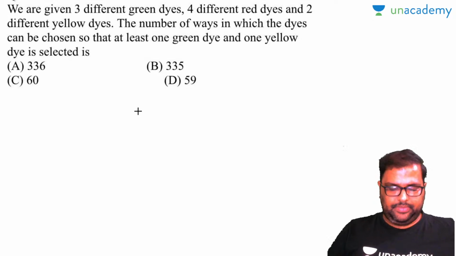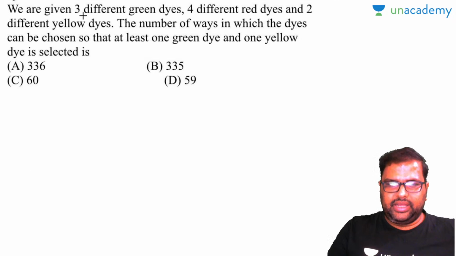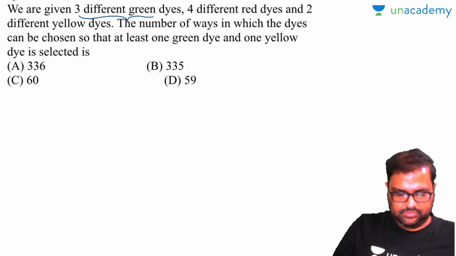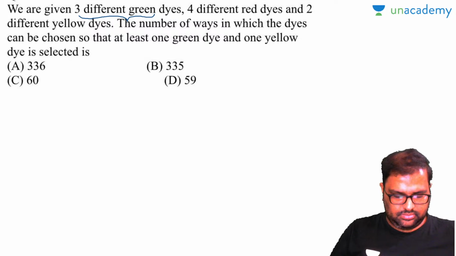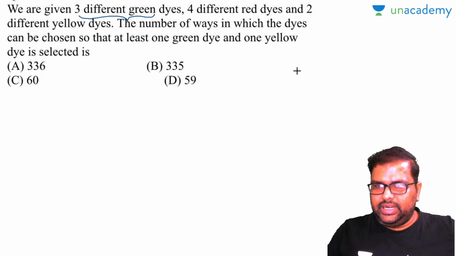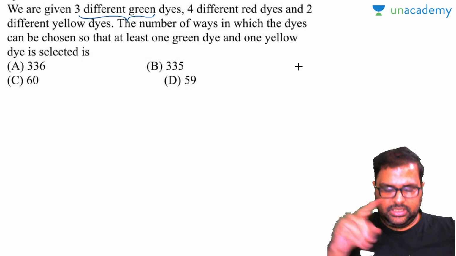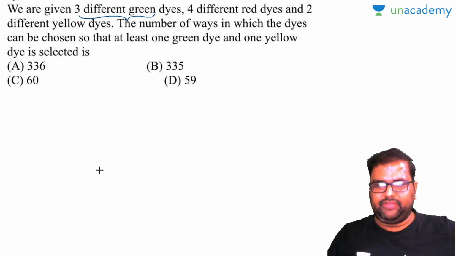Now look, answer this. We are given 3 different green dice. 3 different green dice means 3 different, yes, time ratio, Sivakarthik, very good.